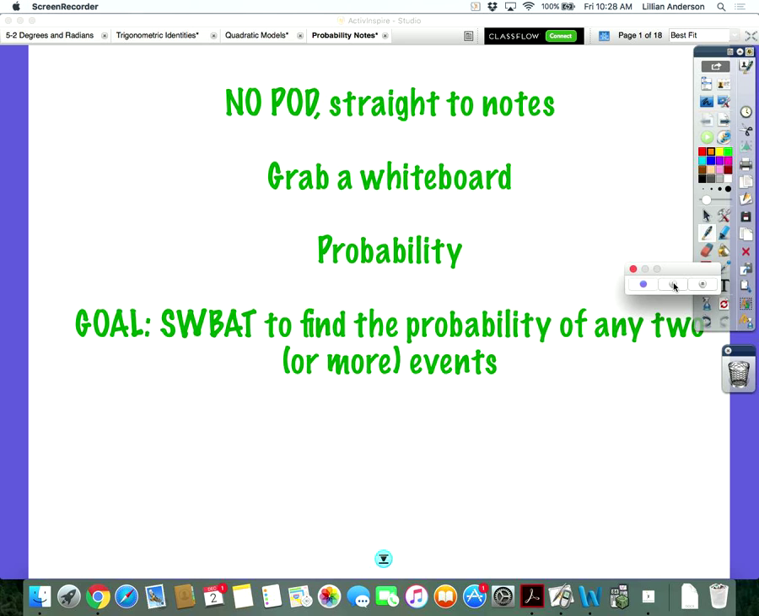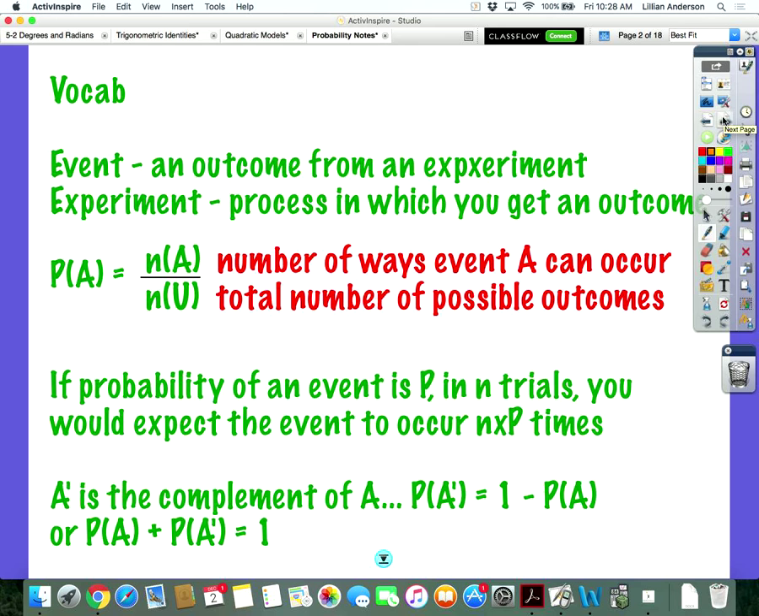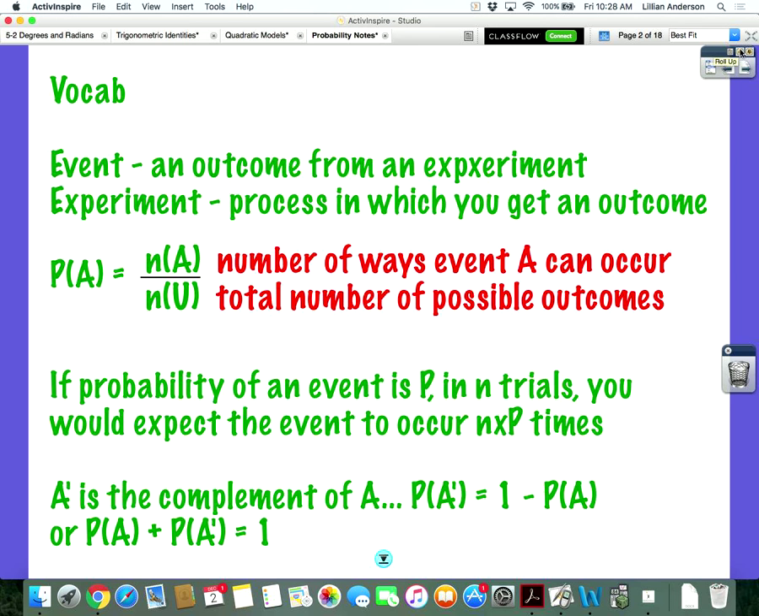You guys are going to be able to, again, find the probability of any two or more events. So let's start out. Do I expect you to write down everything? No, but if there's something that you didn't know the definition of, hey, why not write it down?